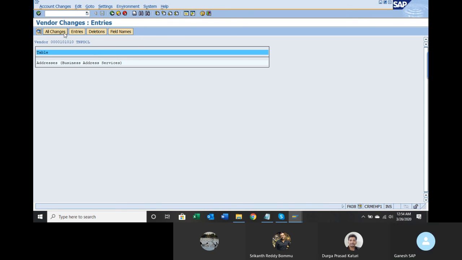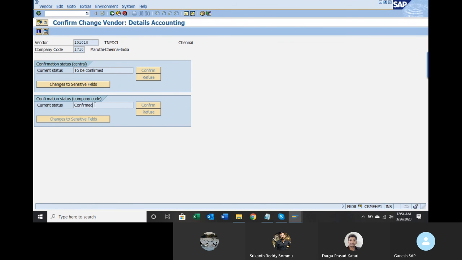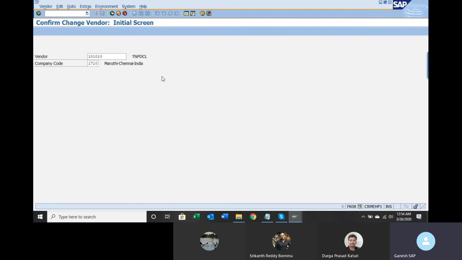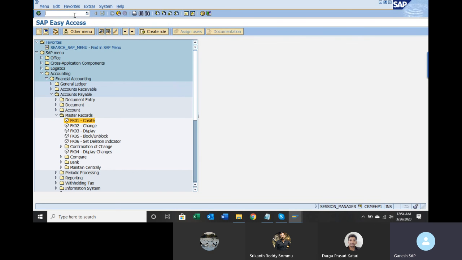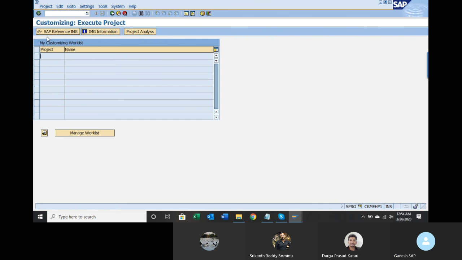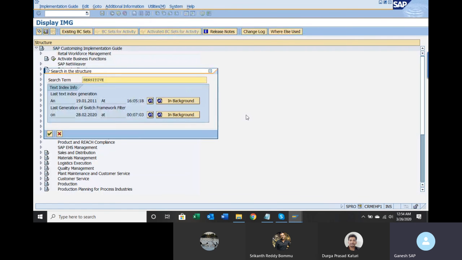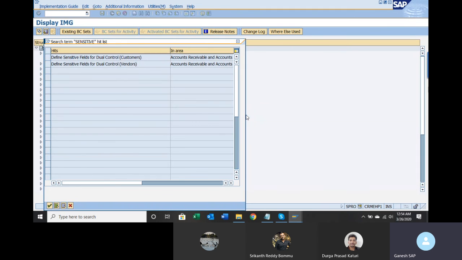No problem. Let us go to configuration. Put sensitive and press enter.